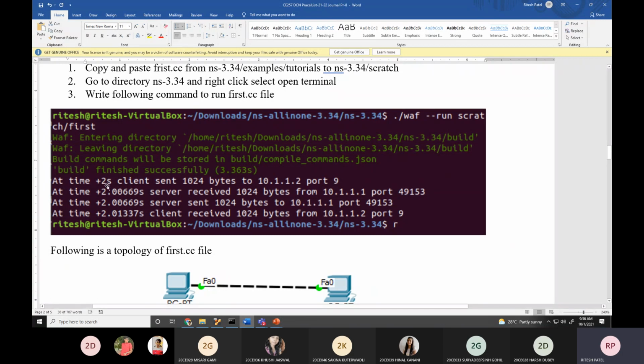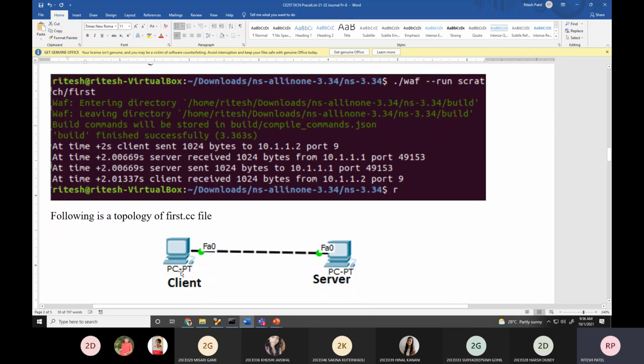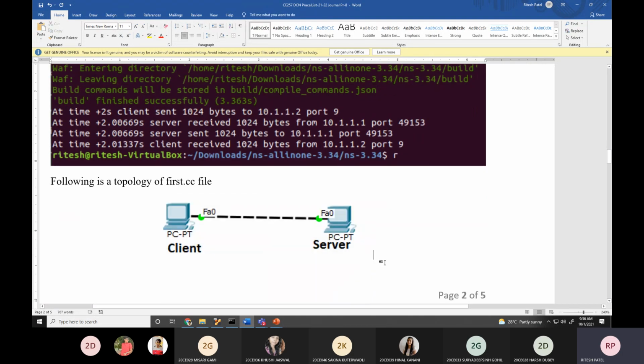At time +2 seconds, client sends 1024 bytes to 10.1.1.2. So in this client and server, the client has IP address 10.1.1.1 and the server has IP address 10.1.1.2. Do I require to write the IP address over here? But for others' clarity, let me write 10.1.1.1 here, and for the server 10.1.1.2. So who sends? Client. To whom? 10.1.1.2, the server.